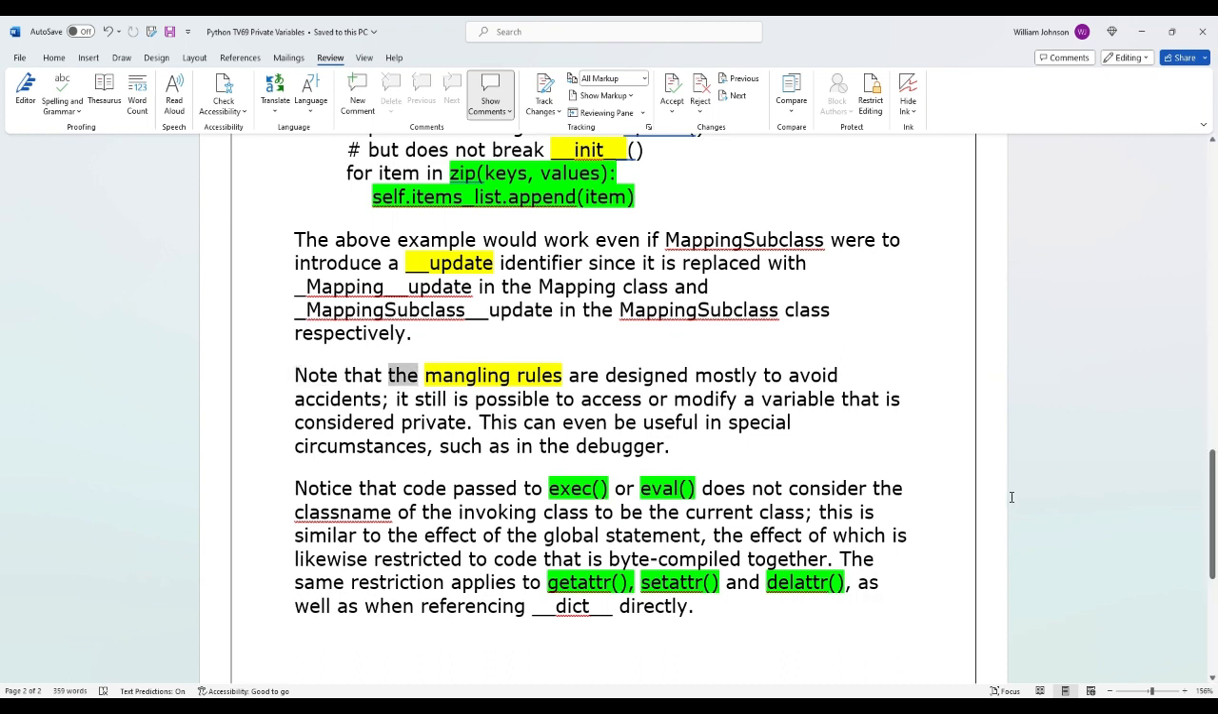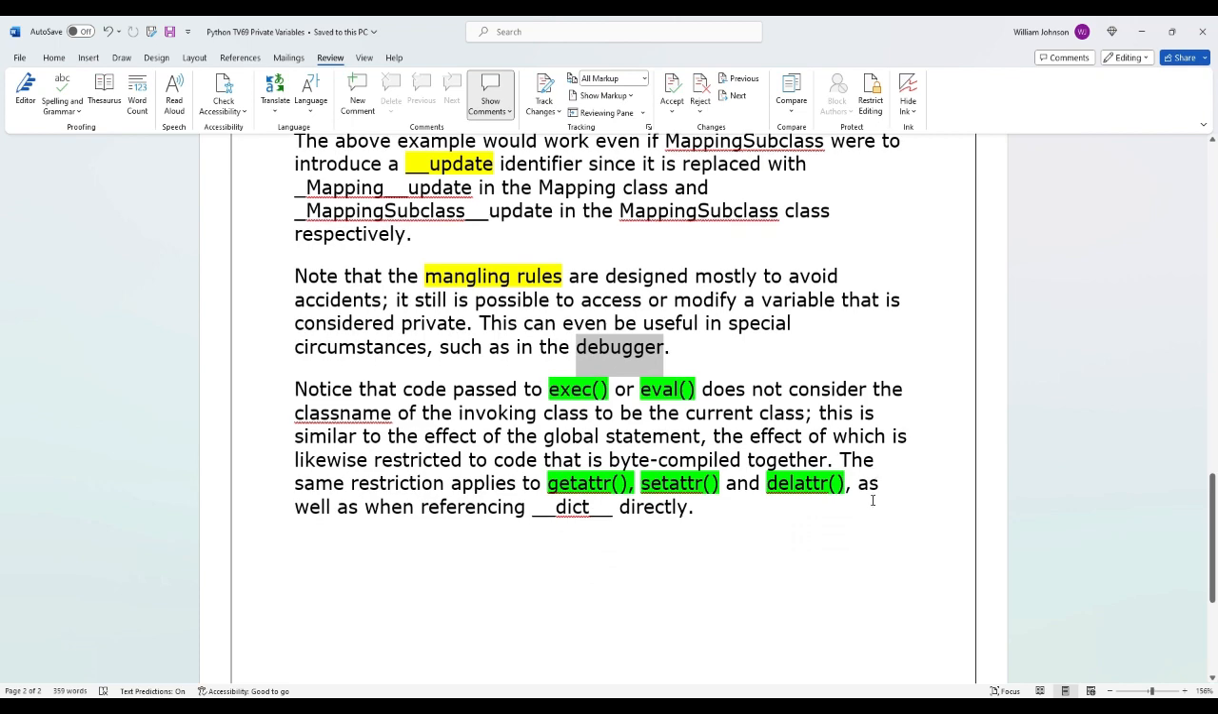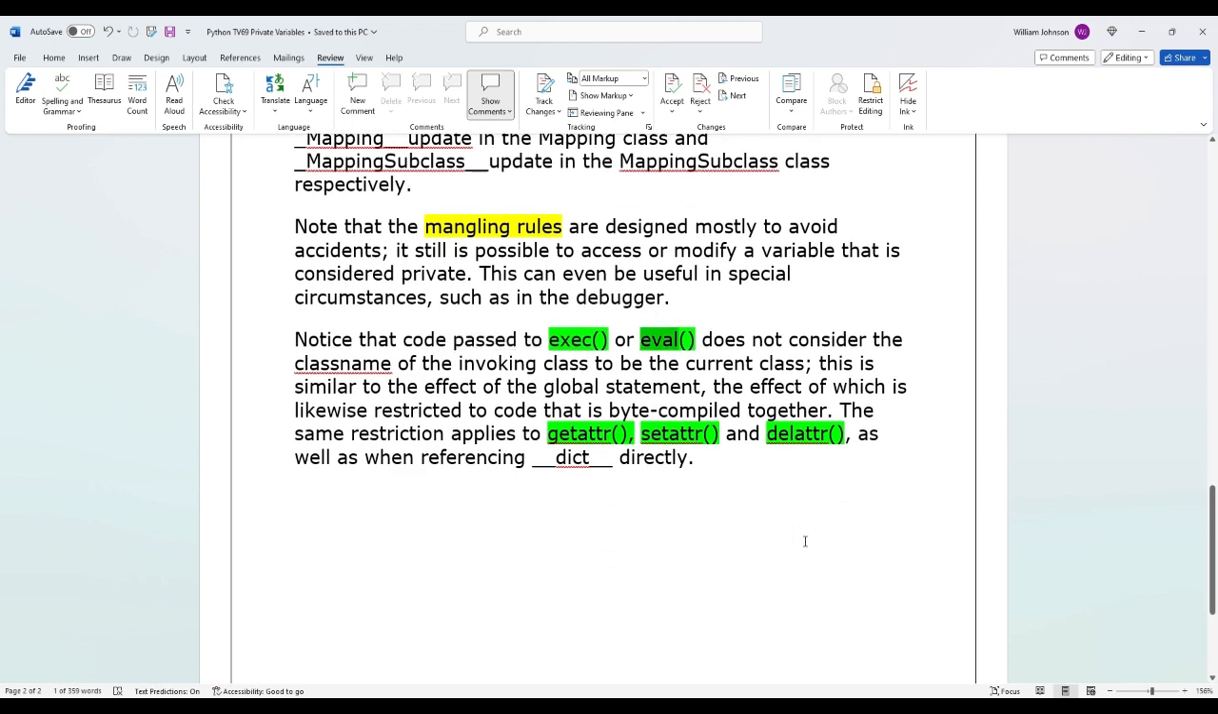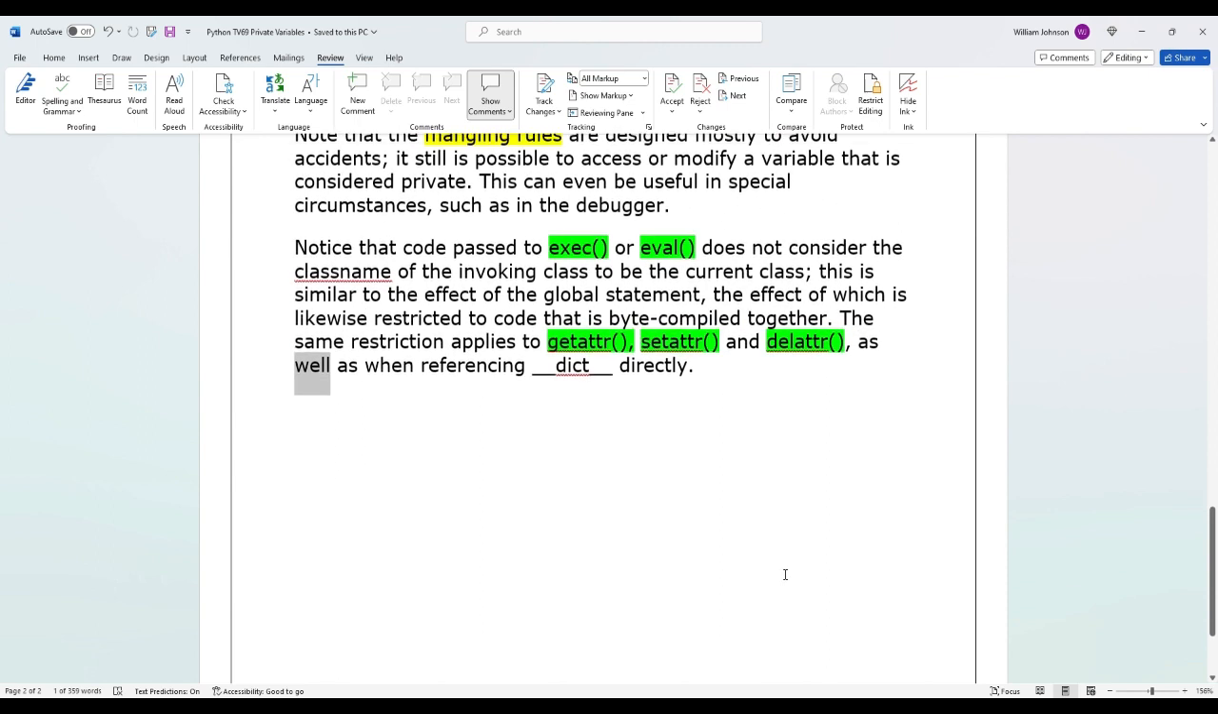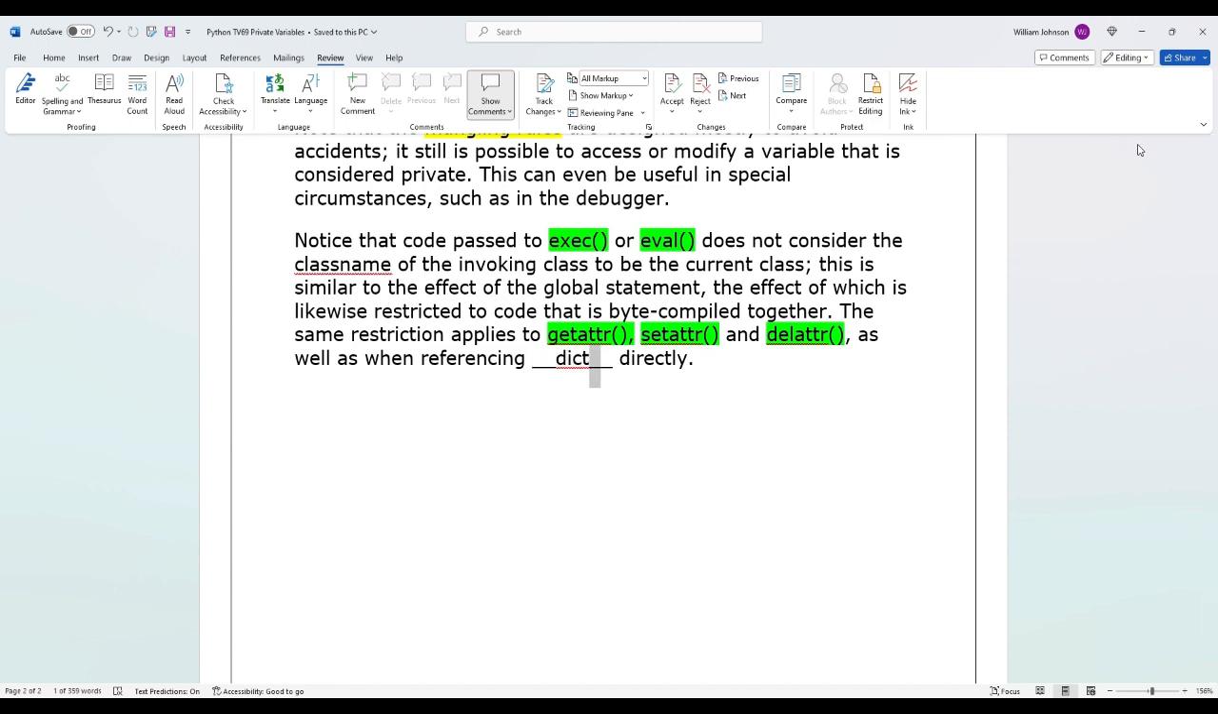Anyway, let's keep going. Note that the mangling rules are designed mostly to avoid accidents. It still is possible to access or modify a variable that is considered private. This can even be useful in special circumstances, such as in the debugger. Notice that code passed to exec or eval does not consider the class name of the invoking class to be the current class. This is similar to the effect of the global statement, the effect of which is likewise restricted to code that is byte compiled together. The same restriction applies to getattr, setattr, and delattr, as well as when referencing __dict__ directly.